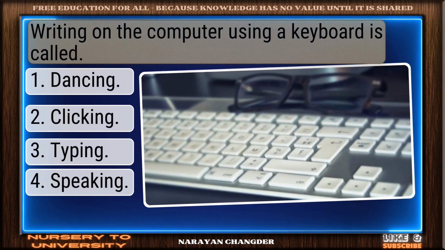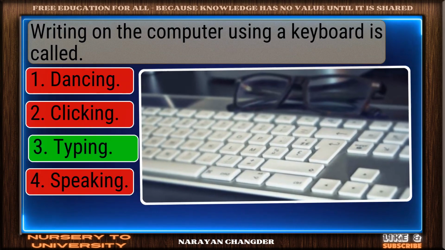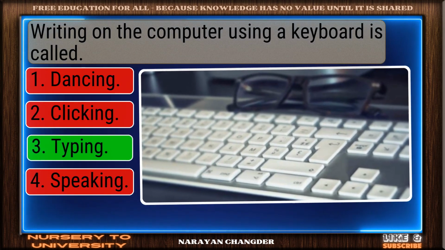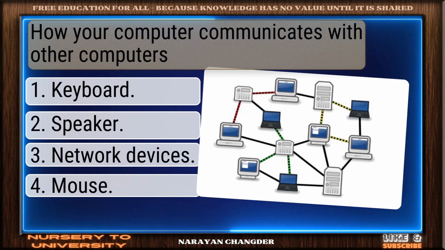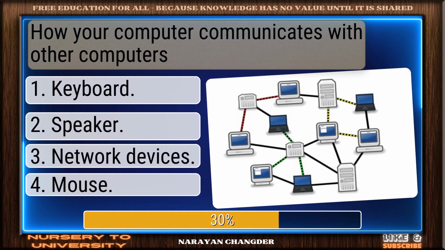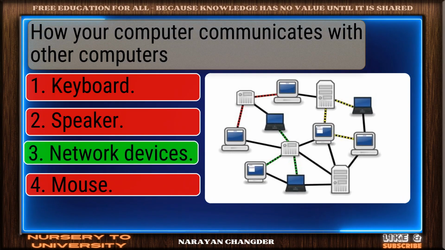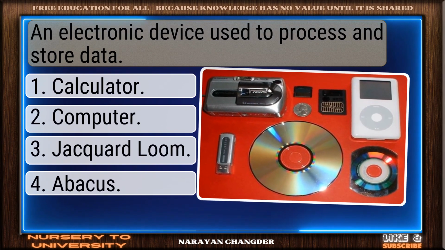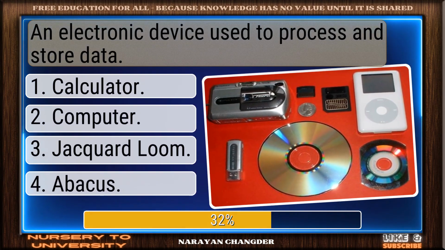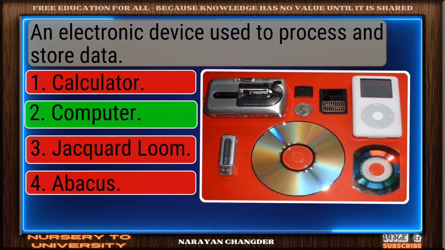Writing on the computer using a keyboard is called. Correct response. Typing is accurate. How your computer communicates with other computers. Good job. Network devices works well. An electronic device used to process and store data. Good thinking. Computer is right.